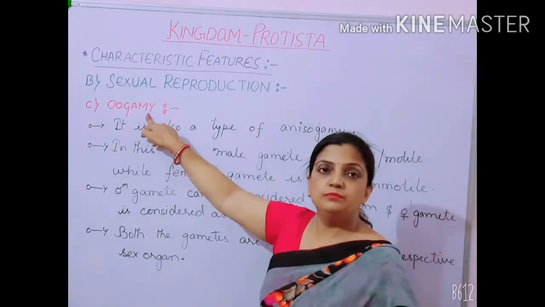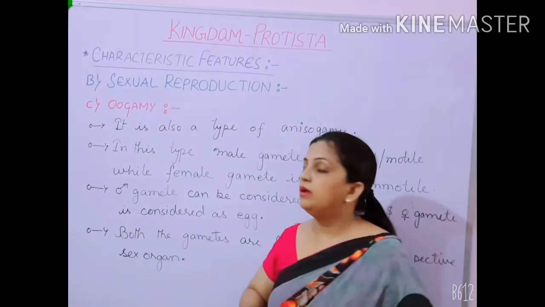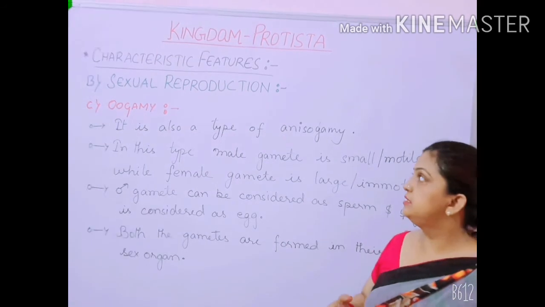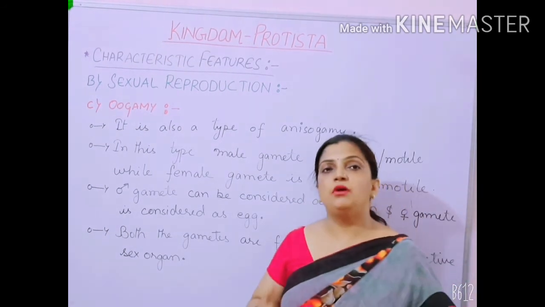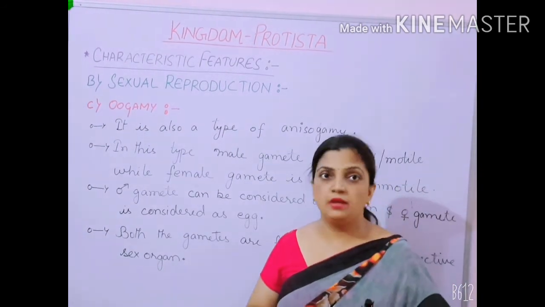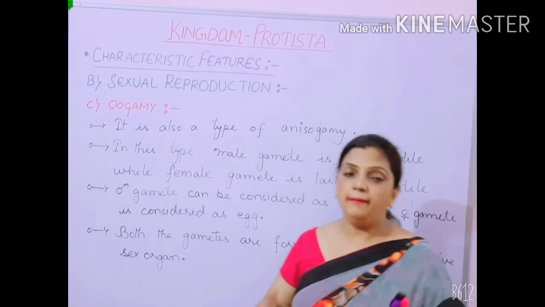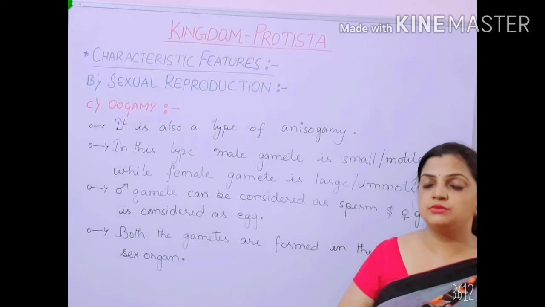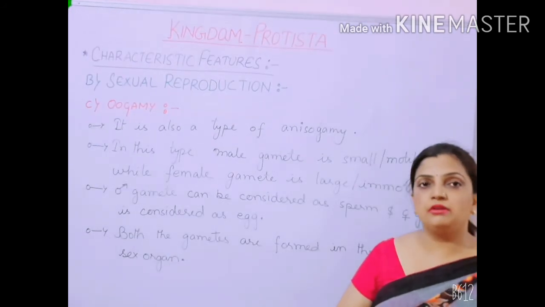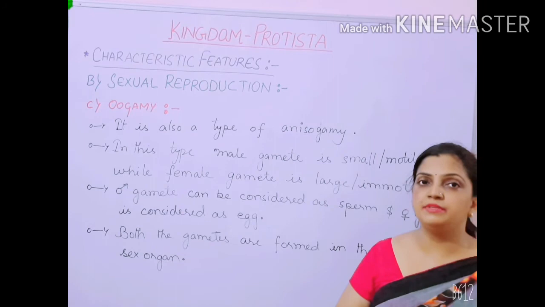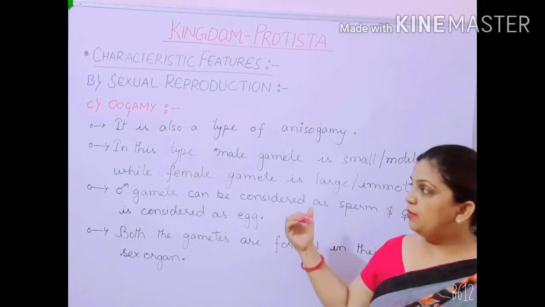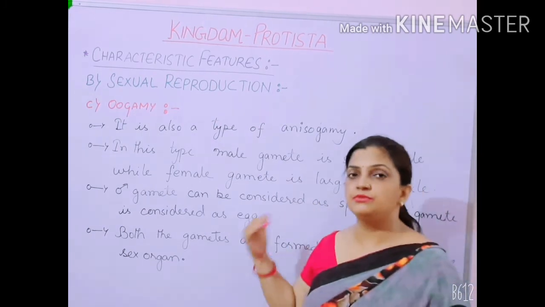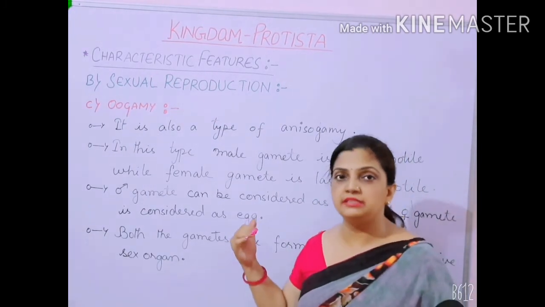Now moving to oogamy. This oogamy can be considered one of the types of anisogamy. Why? Because what did we discuss in anisogamy? That morphologically the fusing gametes are dissimilar. It is the same thing here, that even here the fusing gametes are morphologically dissimilar.